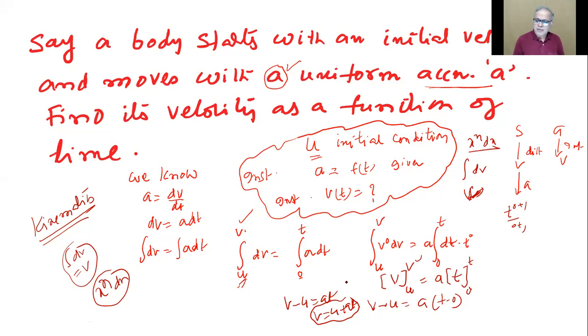I repeat that formula: integral x power n dx is x power n plus 1 by n plus 1, plus c, you will write if you don't mention the limits. But if you mention the limits, you will not mention any plus c. Put the limits here: this x2 should be put here, put a minus sign, then put x1 later. Okay?